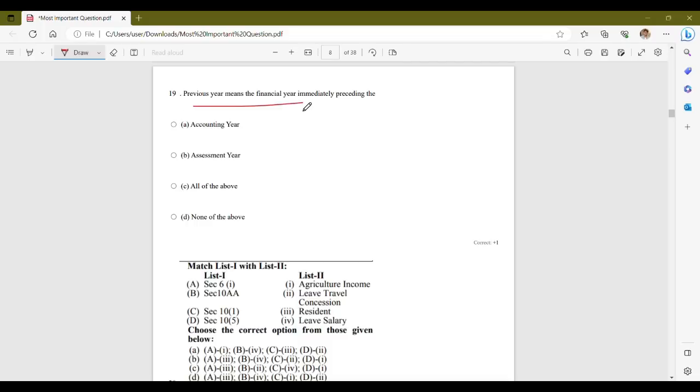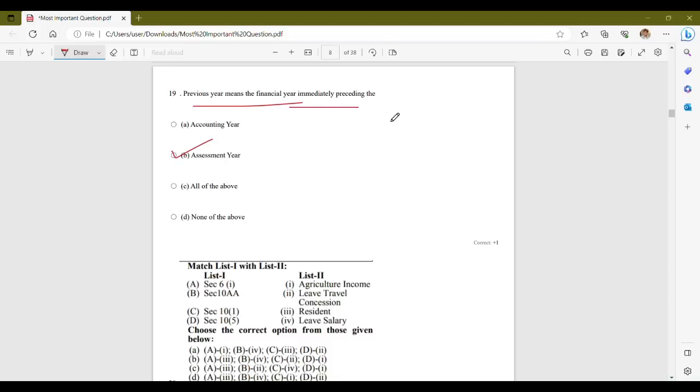Now, the previous year means the financial year immediately preceding the... Your options are accounting year, assessment year, all of the above, or none of the above. So the correct answer is option B, that is assessment year.